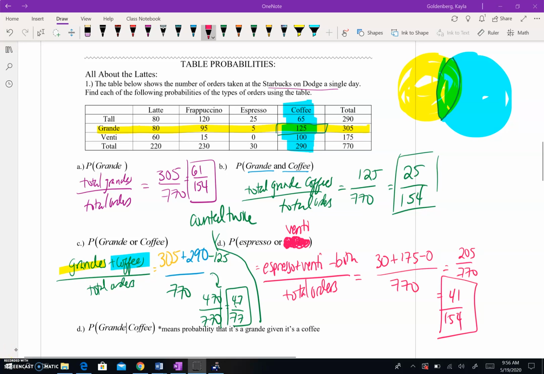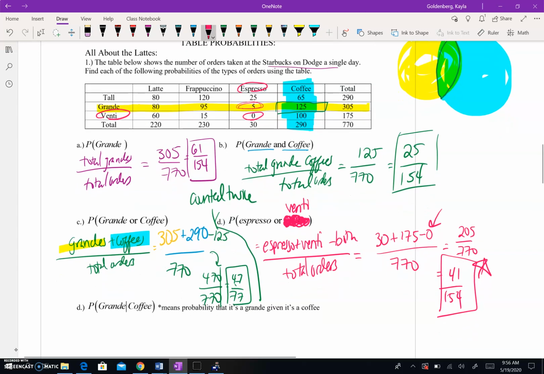This one is a little bit entertaining because if you look at your espressos and your ventis, there's actually no espressos that are a venti size. So when you subtract the overlap where you have both, it's actually a 0 in this case. If I had said espressos and grandes, you would have subtracted a 5, right? That would have been your overlap there. Or talls, you would have had 25 that got counted 2 times. So this one was kind of an interesting trick. Notice I simplified my fraction using MathFrac there. You want to make sure you do that at the end.